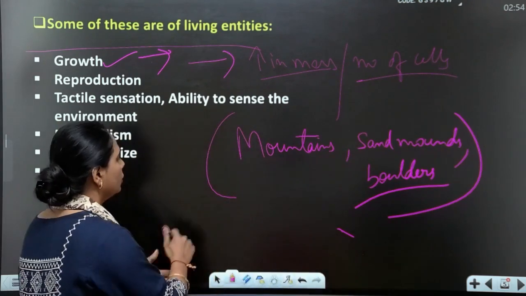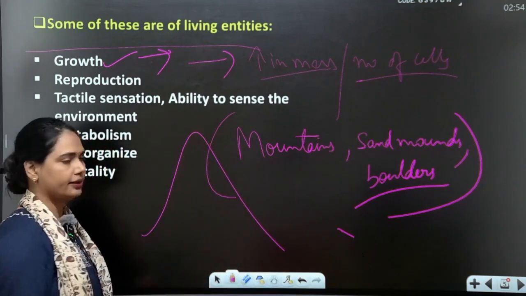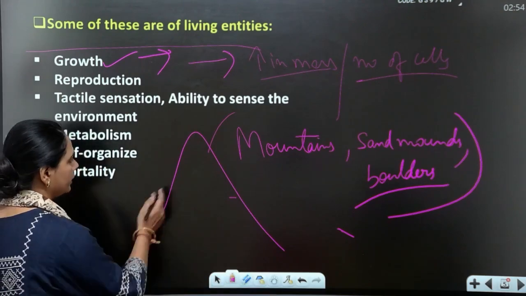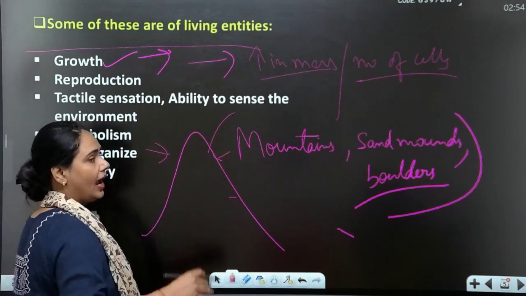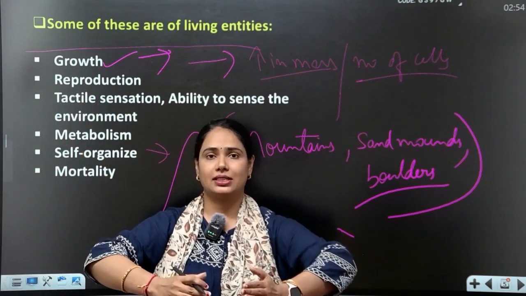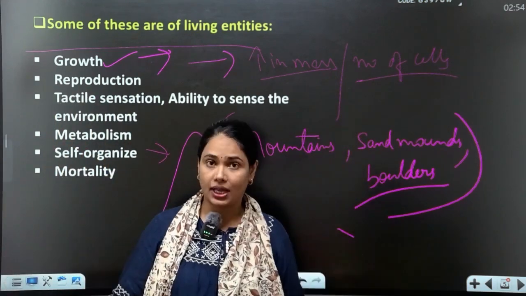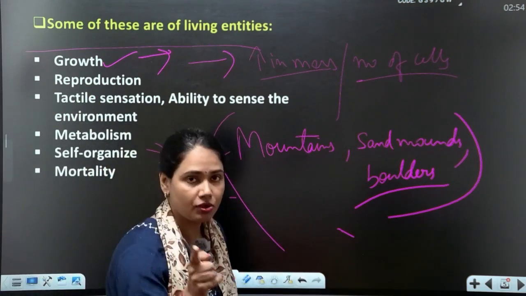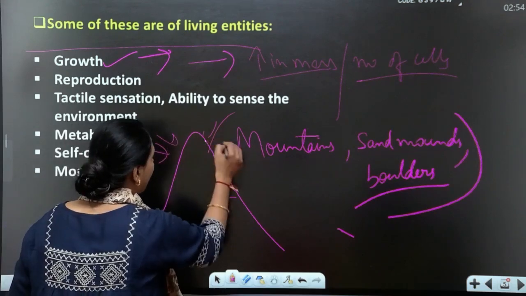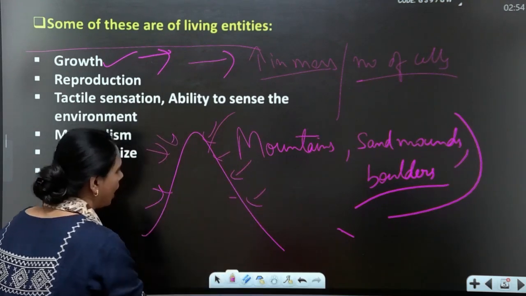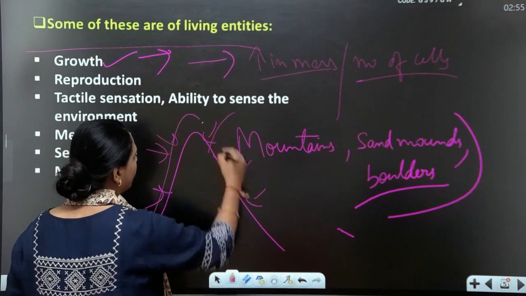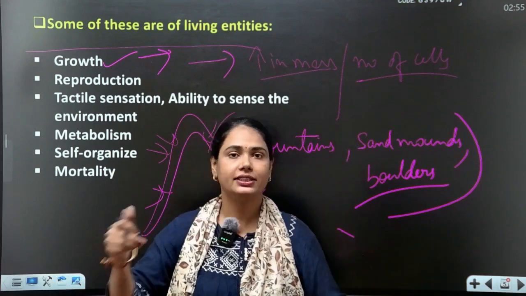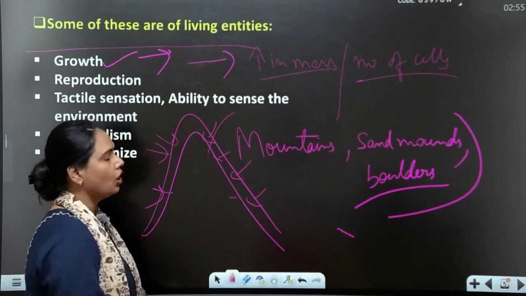First of all, you have to draw this diagram. This is like a mountain. For example, there is an addition of a substance or material from outside. So here is accumulation of material from outside, which means the mountain surface is growing.